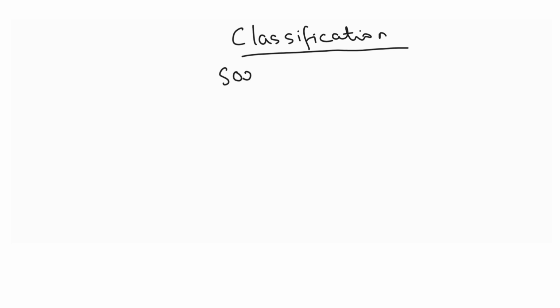So what does classification mean? It means sorting out things. So you will have some numbers, letters or words which will belong to one common category, or they will have some common quality except for one. So that one which is different will be the odd one, which you have to figure out.